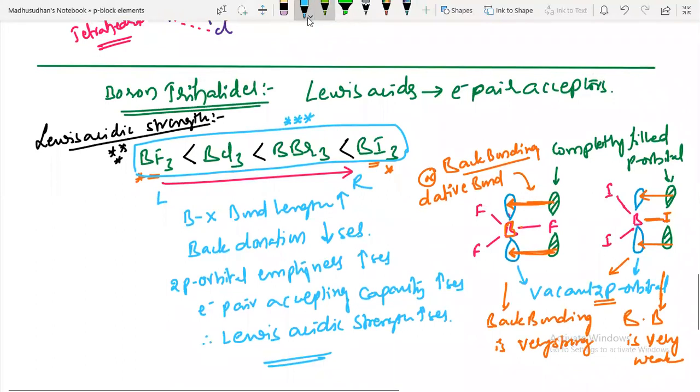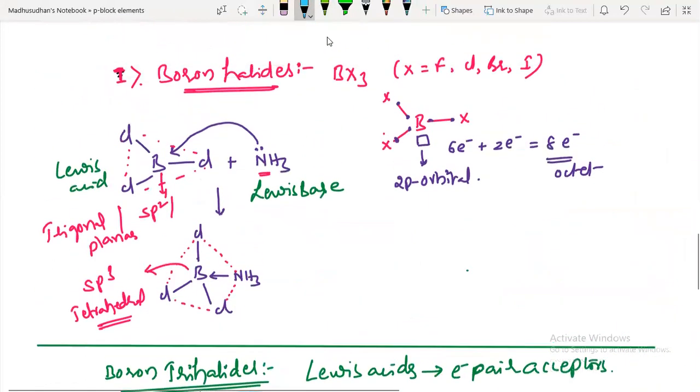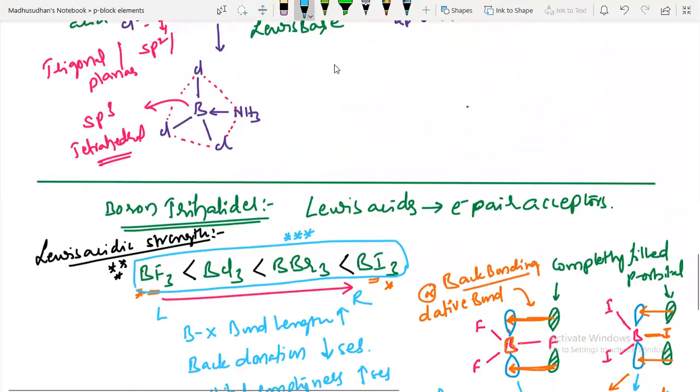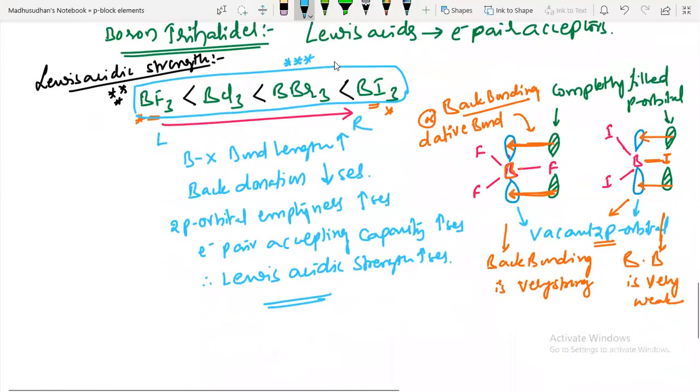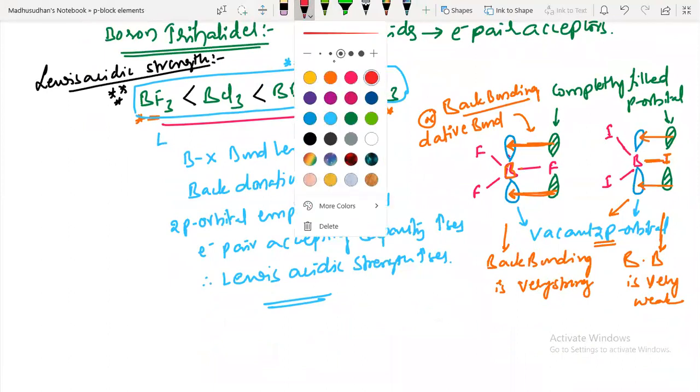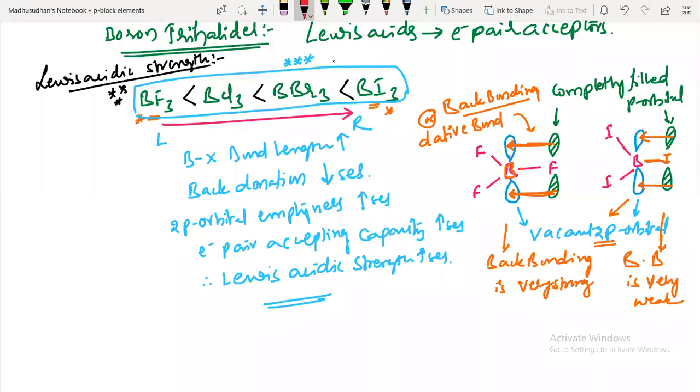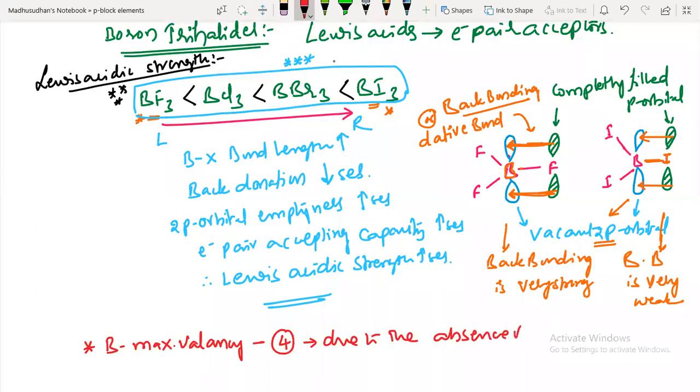So this is about the boron trihalides. Here it started with boron halides, and this is about trihalides. Boron does not form pentahalides or hexahalides due to the absence of d orbital. Boron does not extend its octet, does not extend its valency more than 4. So boron's maximum valency is 4. What is the reason? Due to the absence of d orbital. Understood?